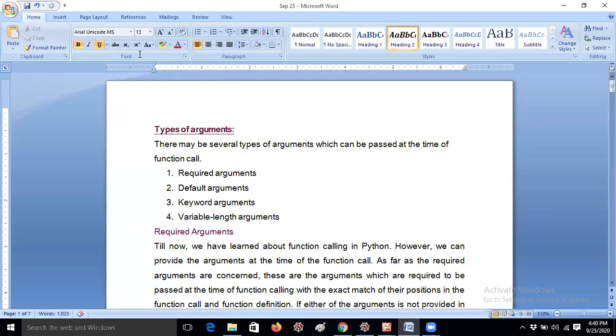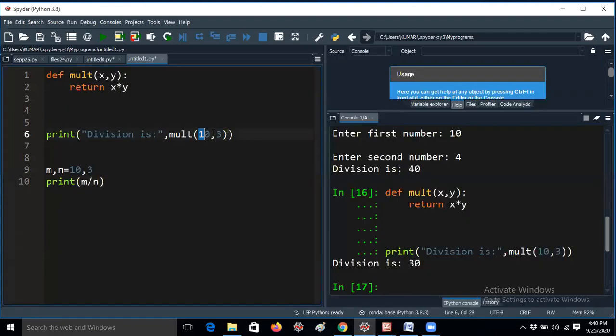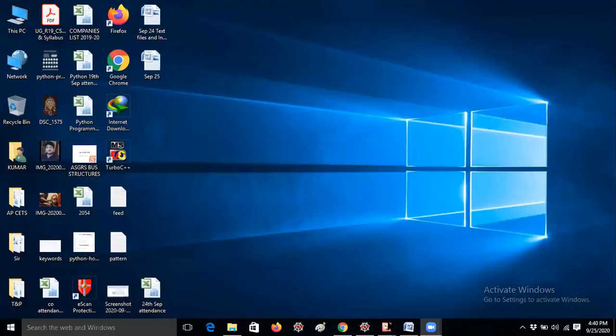Let me explain, guys, what are the various types of arguments. Once again, arguments are nothing but parameters. What is meant by arguments? Whatever values you take in brackets, that means in parentheses, are called arguments. And mult is a function name, that is the calling function. Let me explain this.